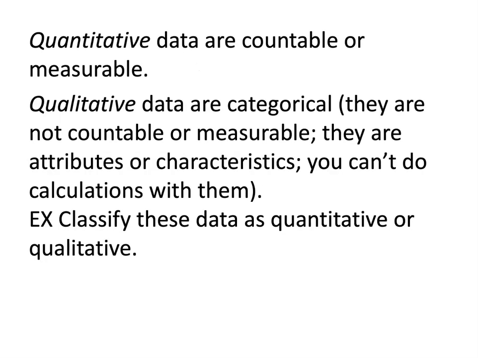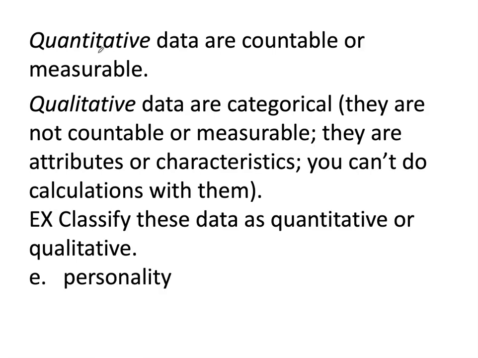Here are the definitions again. Let's look at some examples. Classify these data as quantitative or qualitative. How about height? Height is measurable, therefore it is quantitative. Weight? Weight is also measurable, so it too is quantitative. How about hair color? You can't do calculations with hair color. What is red minus brown? That doesn't make any sense. Hair color is qualitative. Age? Age is countable, it's quantitative.